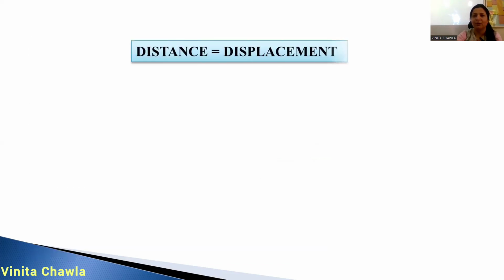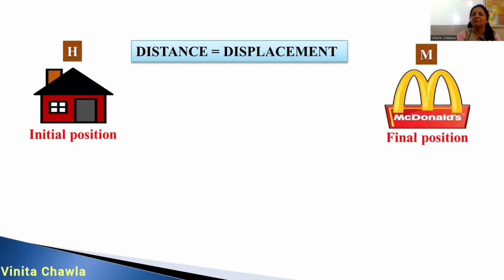Okay. So distance and displacement. When are distance and displacement said to be equal? When the object moves in a straight line, it is not taking any turn, it is just going straight, right? Then we say that distance and displacement are equal. Suppose the initial position is home, final position is McDonald's.